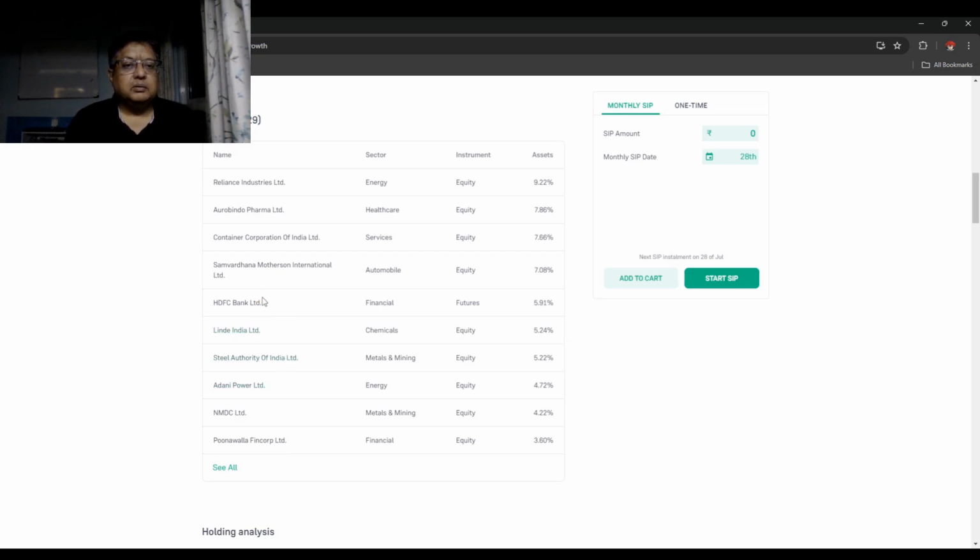These holdings, these stocks which the fund has invested in, are not selected by a human person, not selected by a fund manager. It is selected by a computer based model. It uses artificial intelligence and machine learning to analyze all the data which is fed into it, and based on that data it predicts that this particular stock can go up and can be bought at a particular level, and then the fund invests in that stock. So it is an automated mode of investment.